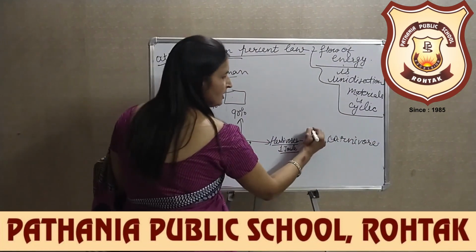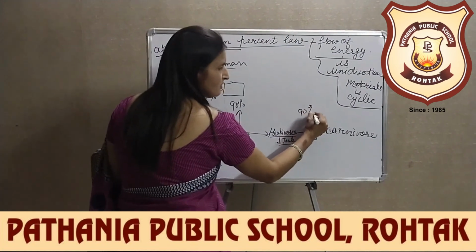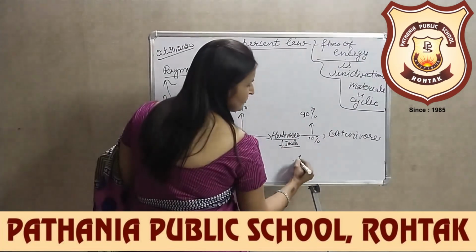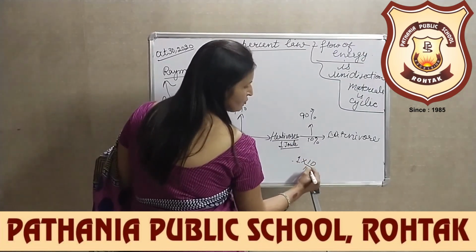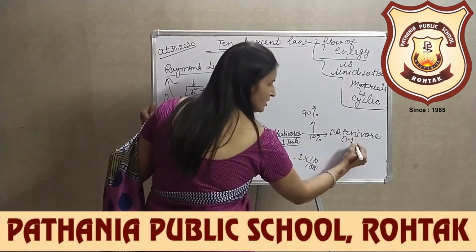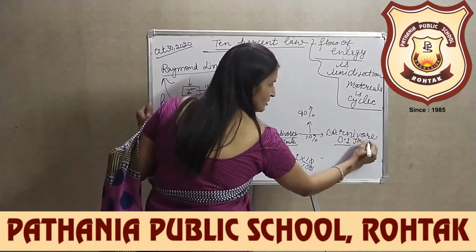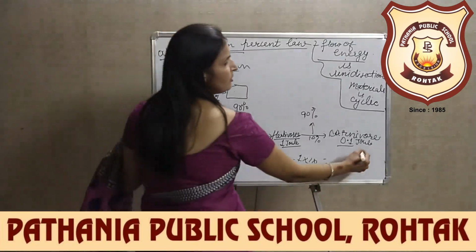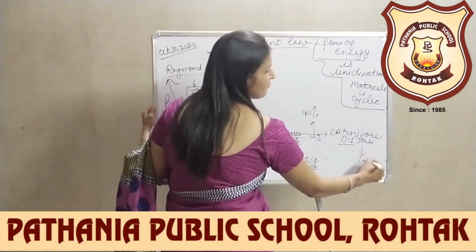From here again 90% is lost in the environment. The 10% of 1 joule will come out to be 0.1 joules, which is available to the carnivore. Then it will be 0.01 joule available to the top carnivore.